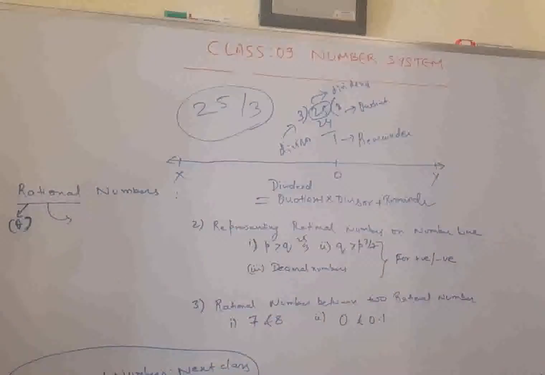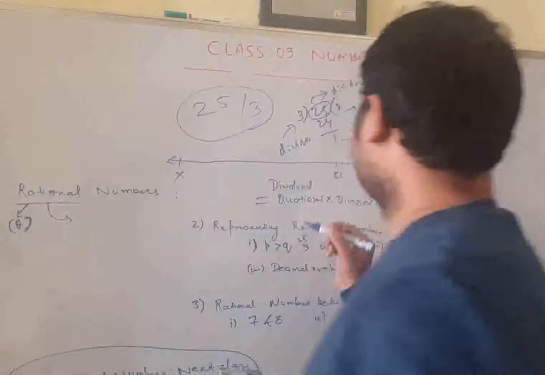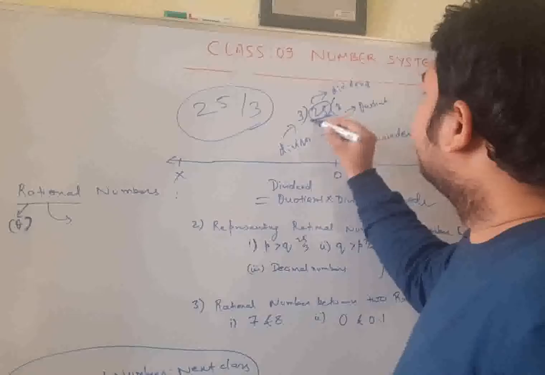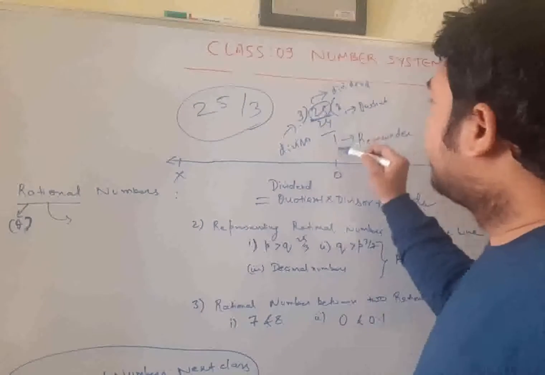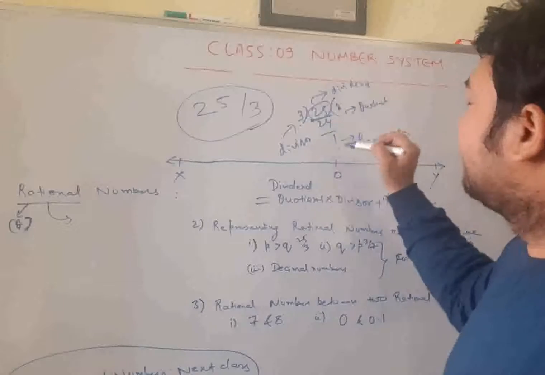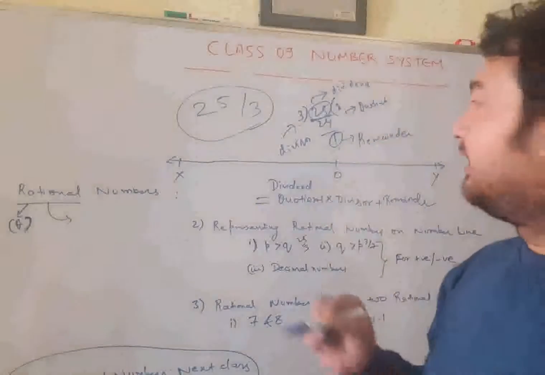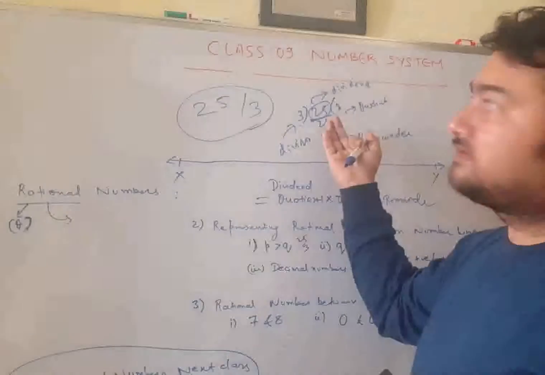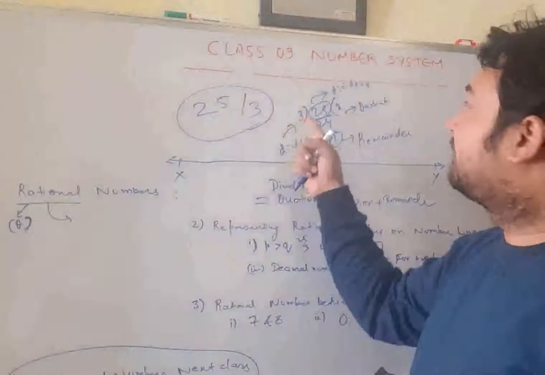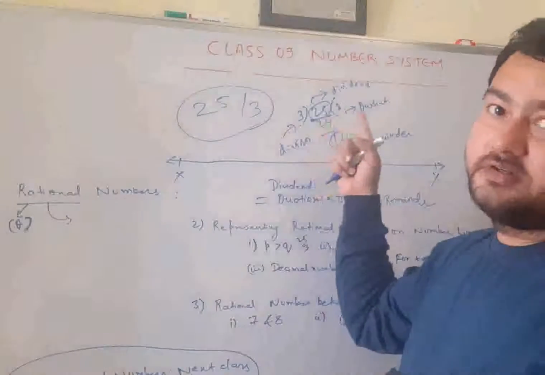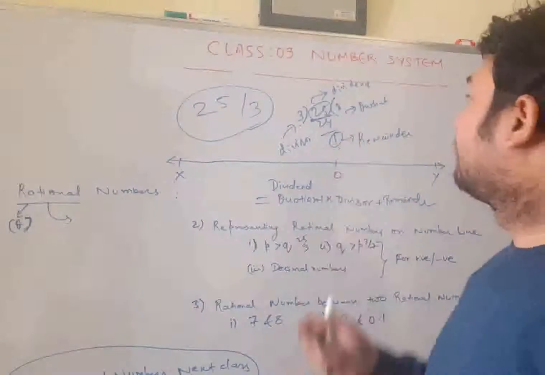How does this come? See, how do we get 25? 3 eights are 24, plus 1. 1 is what? That is left over. If this was 24, one less, it would have been completely divisible: 3 times 8, 24.